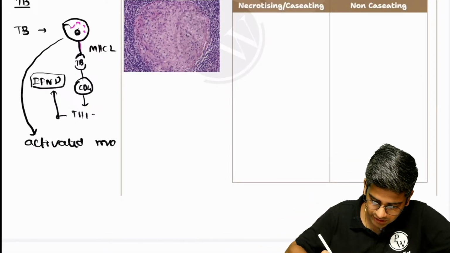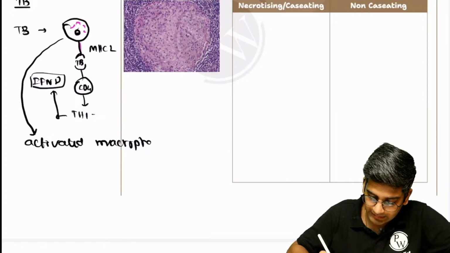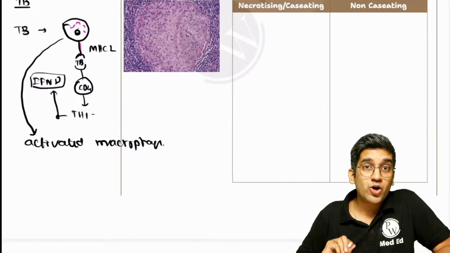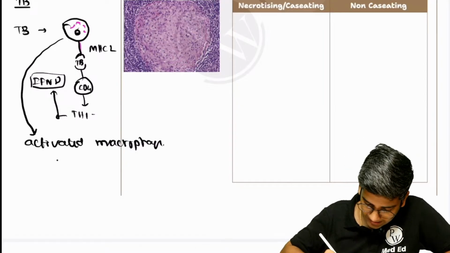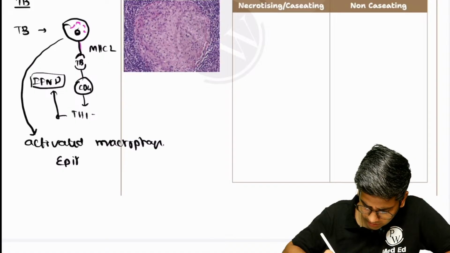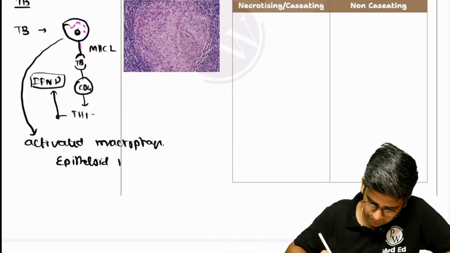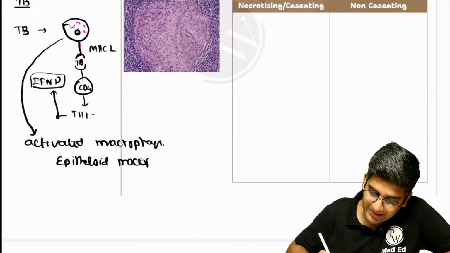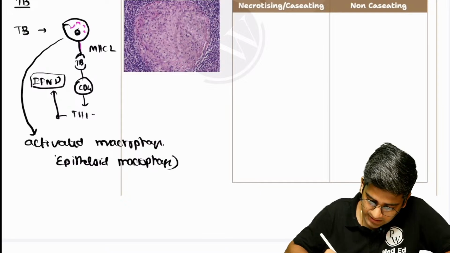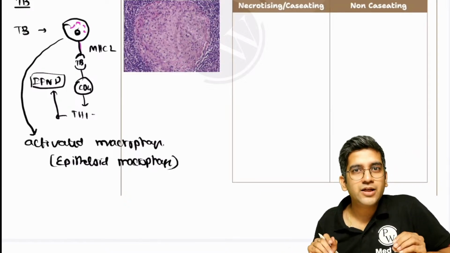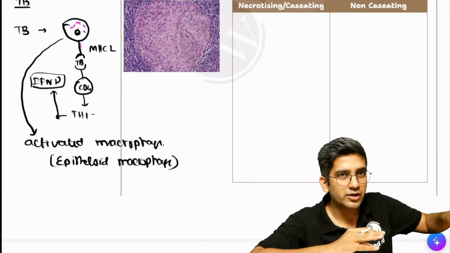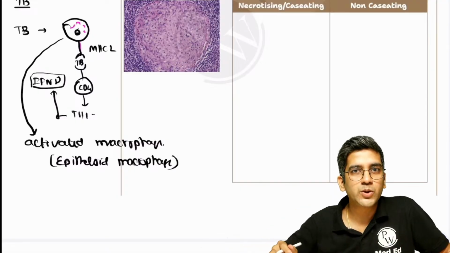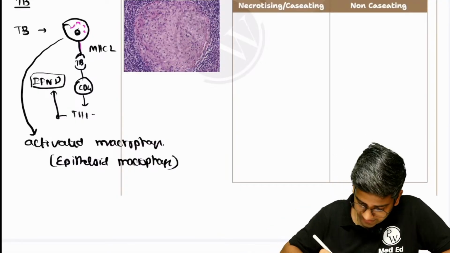Activated macrophage function, that is secretion, not phagocytosis. This activated macrophage has one more name: epithelioid macrophages. Because they secrete protein, the cytoplasm becomes pink. They secrete, so all the nucleus goes to the corner, looks like a columnar epithelium, so we call it epithelioid macrophages, right? They secrete, what do they secrete?